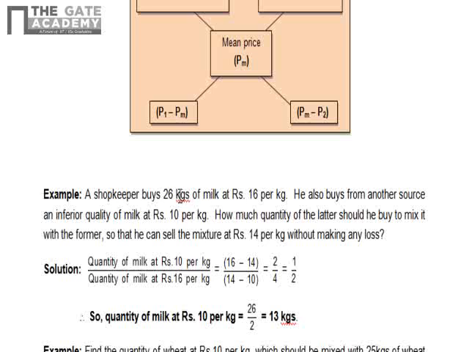Since the shopkeeper is buying 26 kgs of milk at the rate of 16 per kg, he'll have to buy the inferior quality milk, that is of rupees 10, 13 kg, that is 26 by 2 is equal to 13 kgs. It's very simple if you remember the formula, or you can also solve it by the cross allegation method.